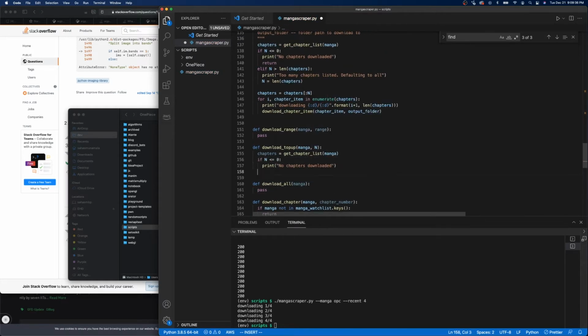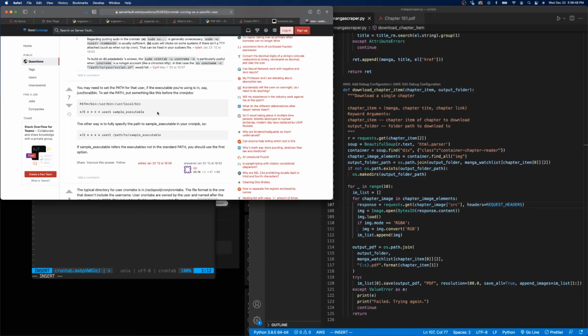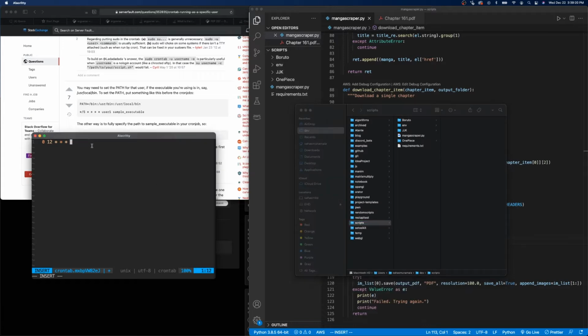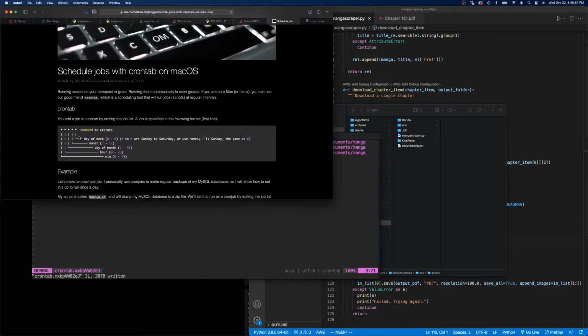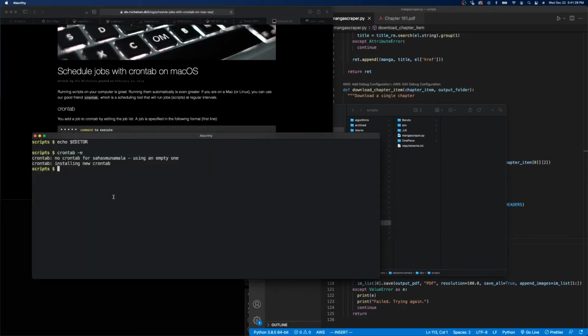There's a cool thing on most computers called cron. It allows you to schedule the running of any terminal command. So I wrote my command into cron, telling it to run every day at midnight for all the ones I want. And there we go. The next day I checked the output folder and boom, automated piracy.